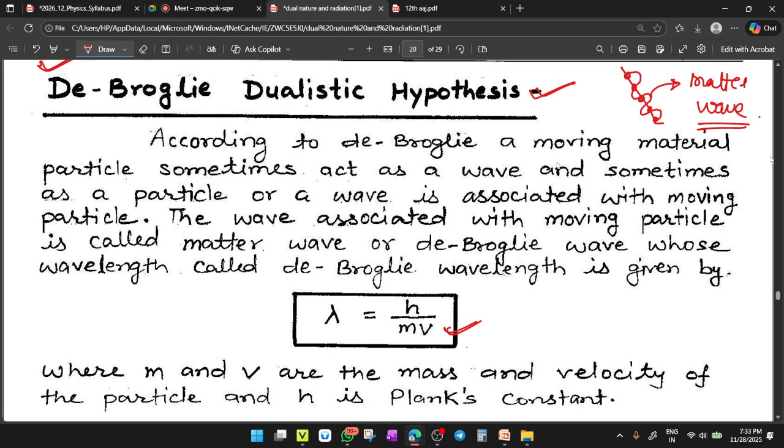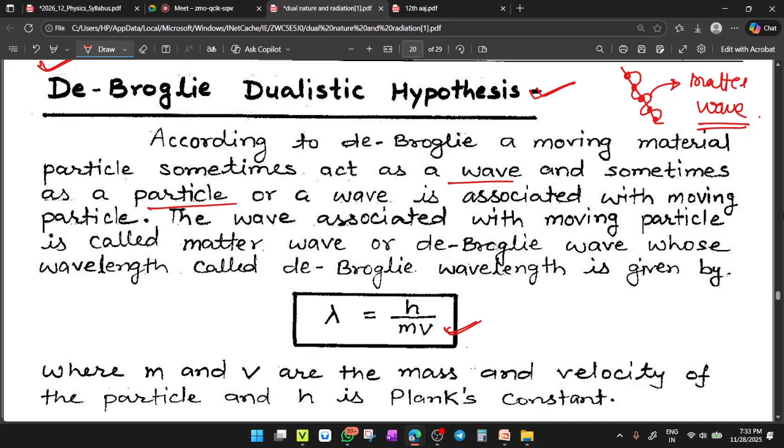According to de Broglie, a moving material particle sometimes acts as a wave and sometimes acts as a particle, or a wave is associated with a moving particle.